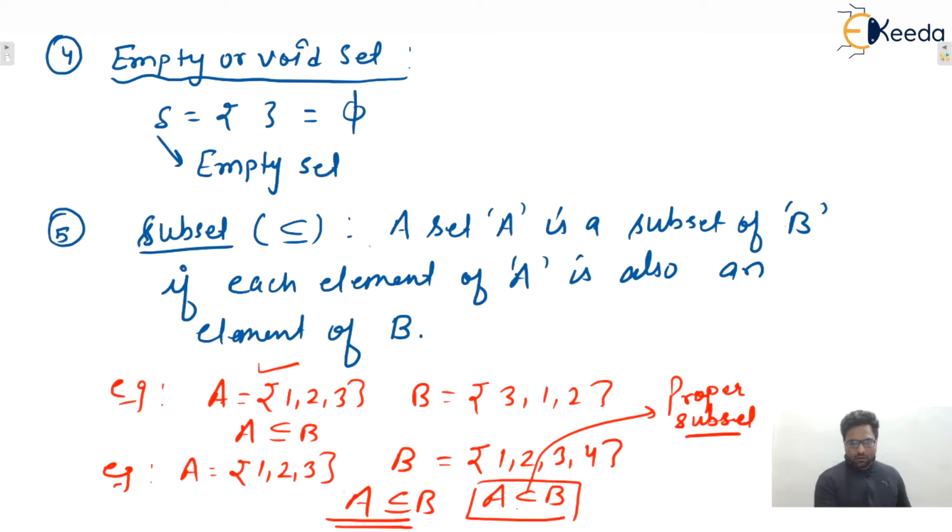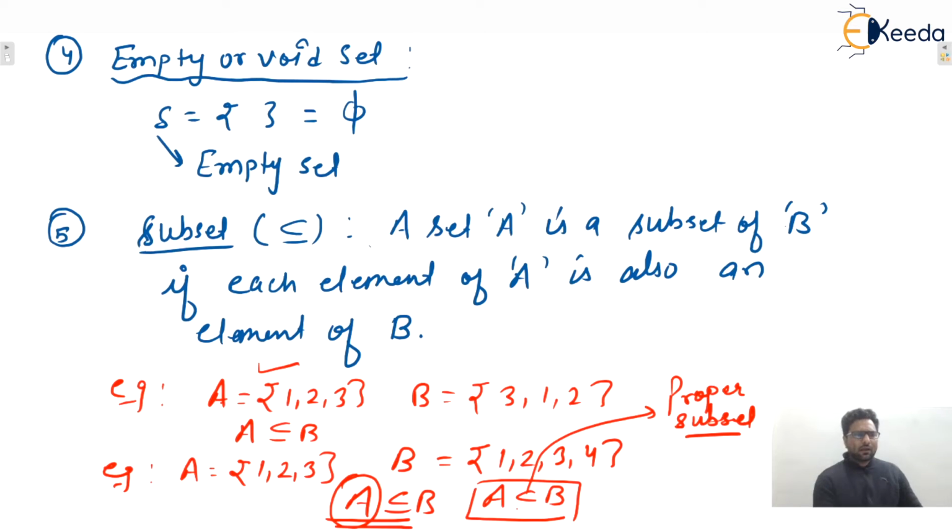Similarly, if A is a subset of B, then B is called the superset of A. And if A is a proper subset of B, then we can say that B is a proper superset of A, isn't it? I hope this one is clear to everyone.